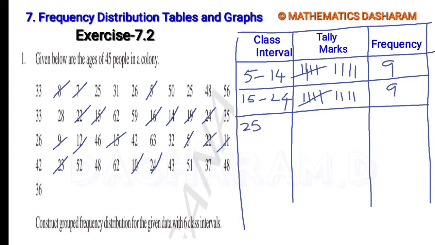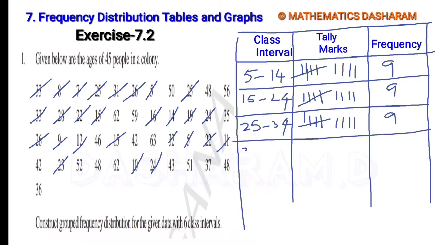Next, the third class interval is 25 to 34. So for 25 to 34 we count 1, 2, 3, 4, 5, 6, 7, 8, 9. That's it, 9. So tally: 1, 2, 3, 4, 5, then 1, 2, 3, 4.